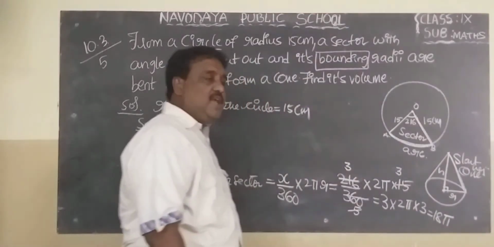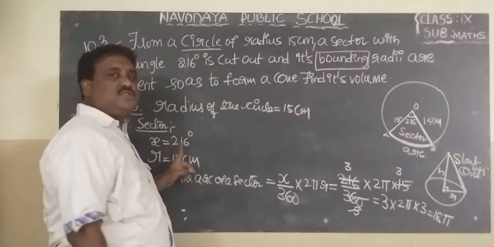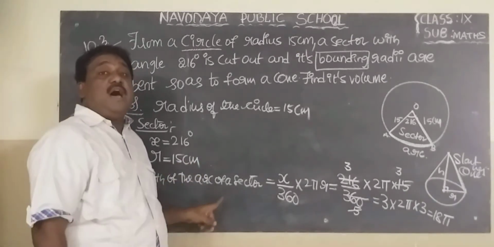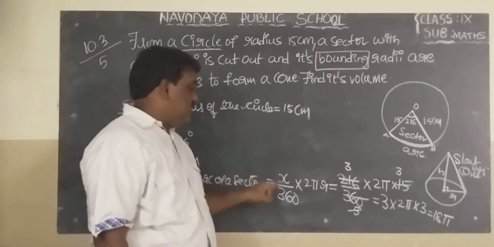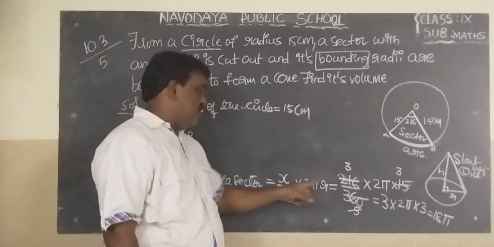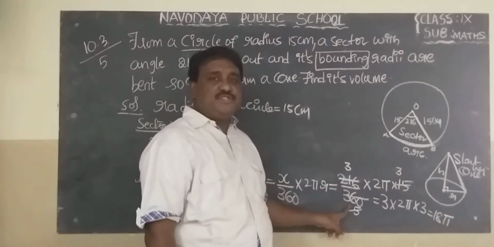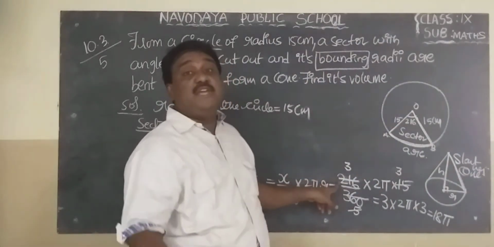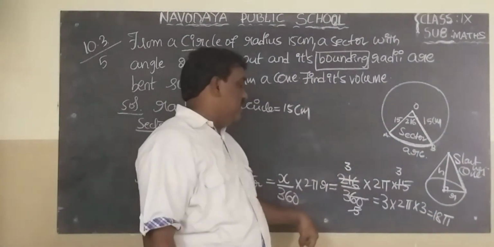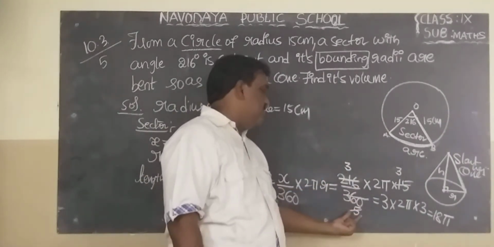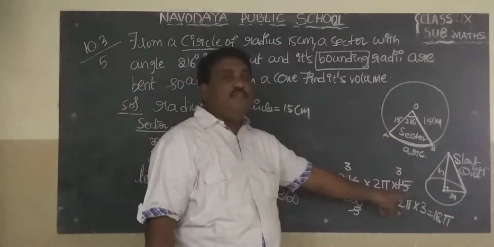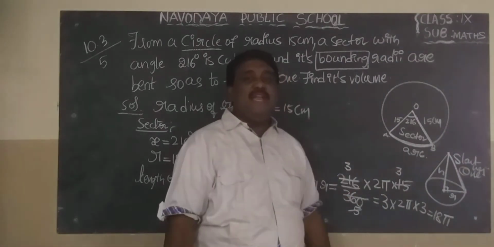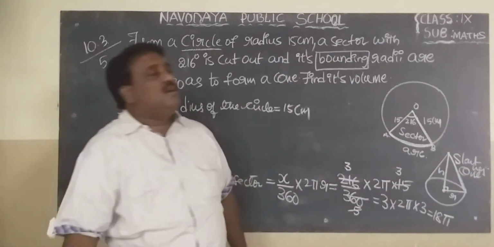18 pi. See again about the sector. Angle how much? 216 degrees. Radius how much? 15 centimeters. Length of the arc of a sector is x by 360 into 2 pi r, which is 216 by 360 into 2 into pi into r, 15. Remember 72 table cancel: 3 times, 5 times. 5 cancel, 15 cancel 3 times. What is left? 3 into 2 pi into 3, 18 pi. That is the length of the arc of a sector.